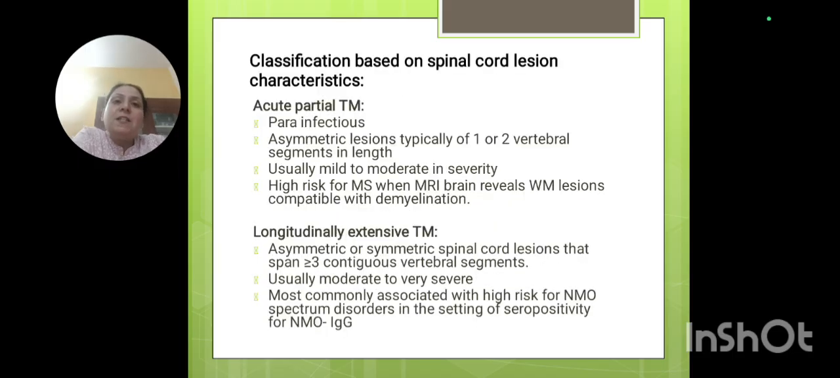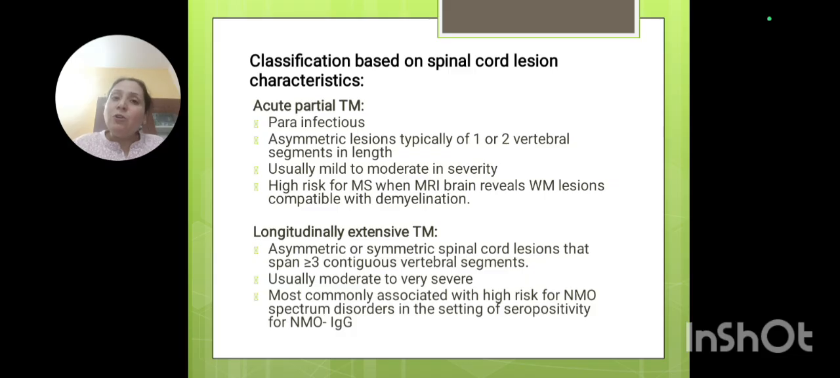Now, if we see these spinal cord lesions, we define this as acute partial transverse myelitis. In acute partial transverse myelitis, the cause is post-infectious or para-infectious, and there will be an asymmetrical lesion. Acute means it has developed within hours, so we call it an acute stage. Partial means the symptoms are not symmetrical, they are asymmetrical, depending upon which tracts are being involved.